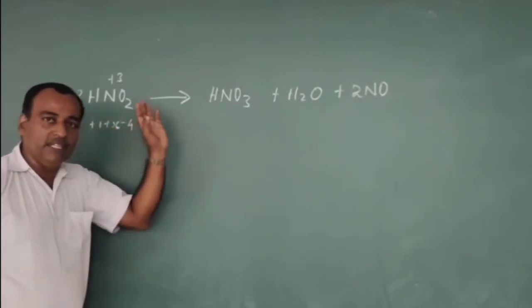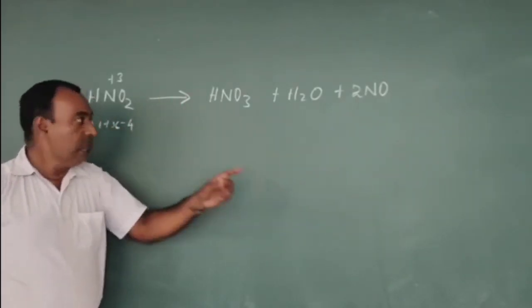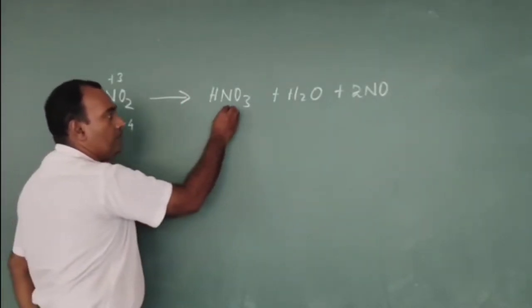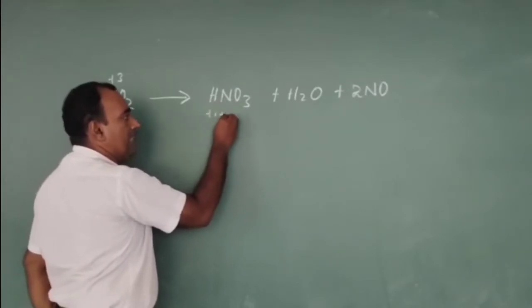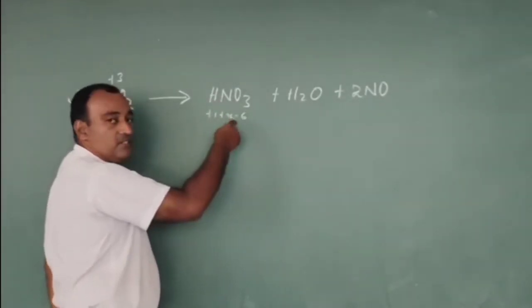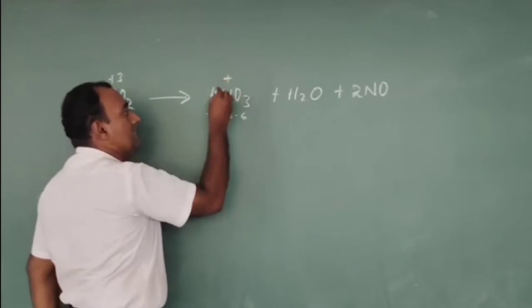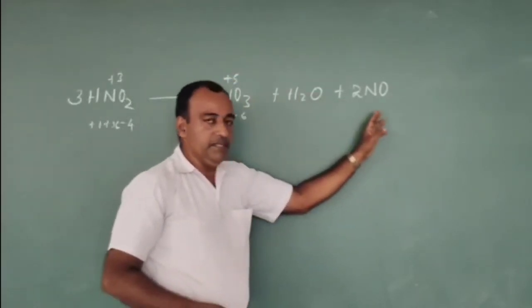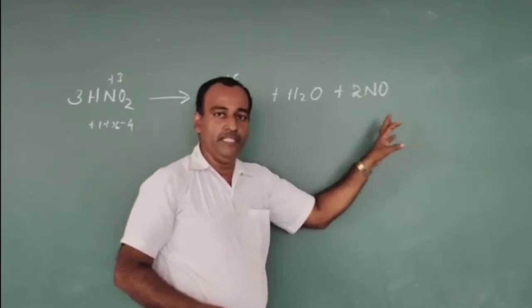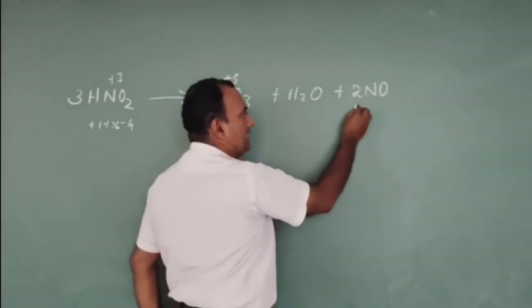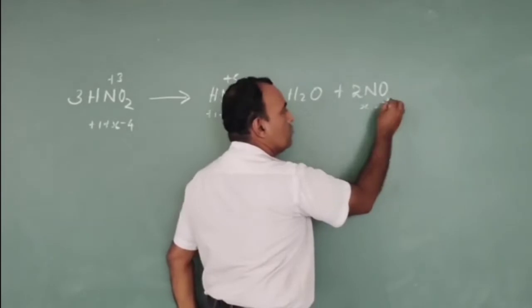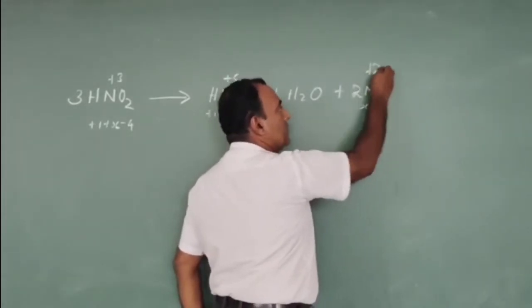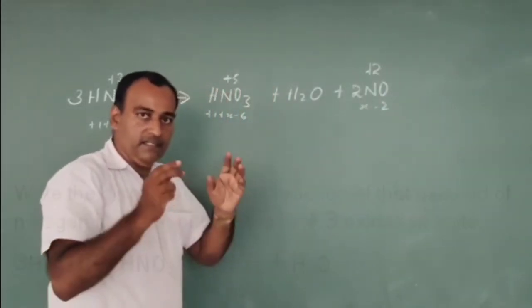But in the product HNO3, +1 plus X minus 6 equals 0. That means nitrogen is in +5 oxidation state. Similarly, in NO, X minus 2 equals 0. That means nitrogen is in +2 oxidation state.